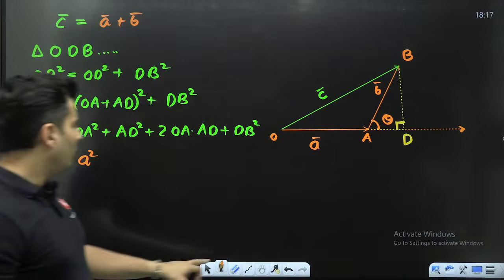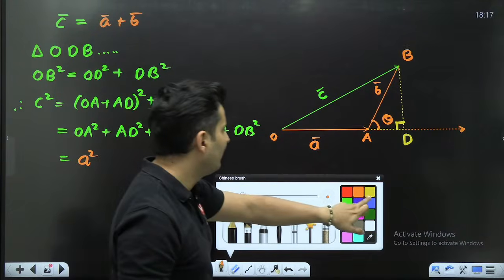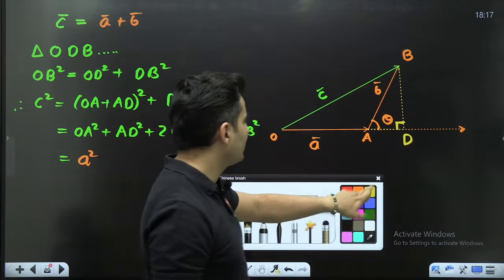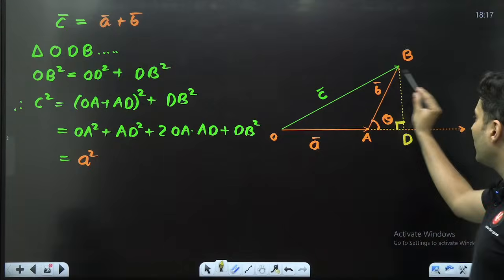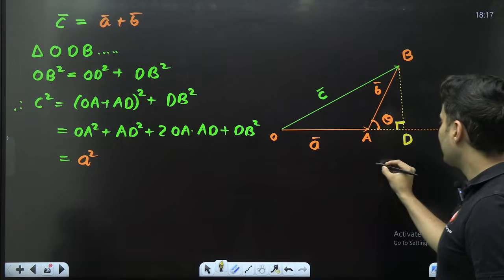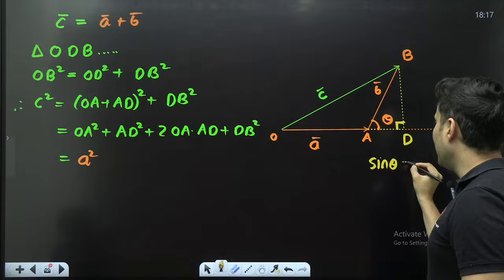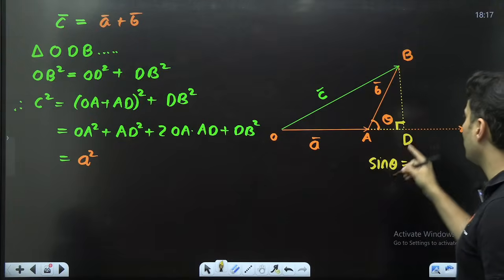Okay. Now for that, what we will do, check this out. In the small little triangle that we have, can you see that sine theta is opposite by hypotenuse.